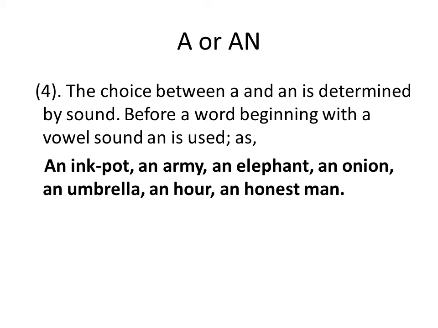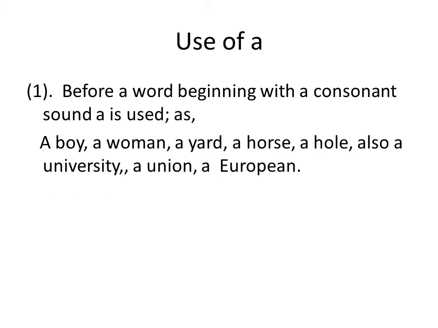So the word a as an indefinite article comes before a word beginning with the consonant sounds. Apart from a, e, i, o, u, all English letters or sounds are known as consonants, like p, b, t, d, s, z, k, g, and so on and so forth. So a boy, a woman, a yard, a horse, a hole, and also a university, a union, and a European.